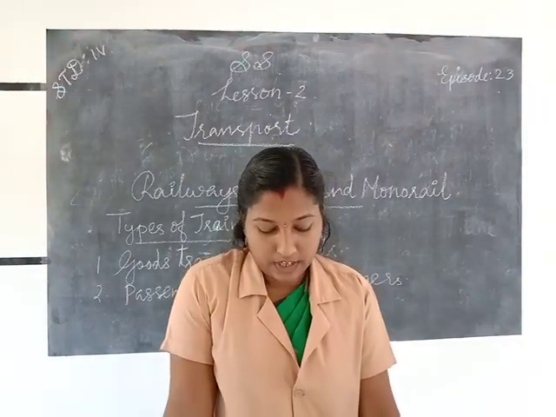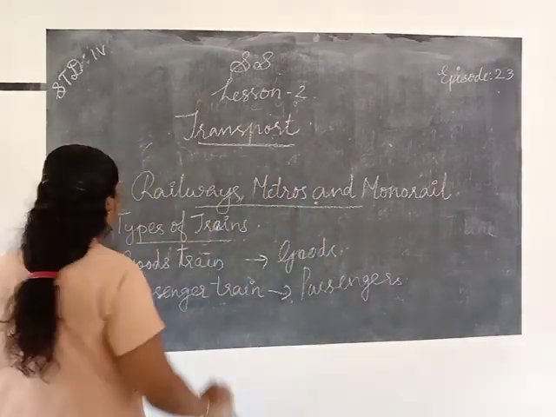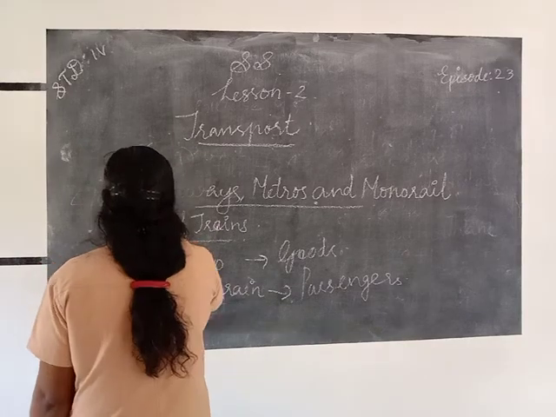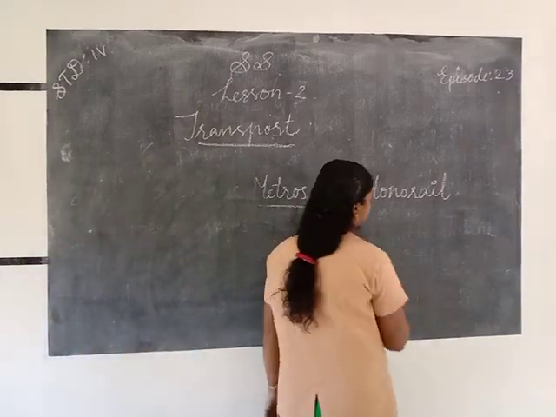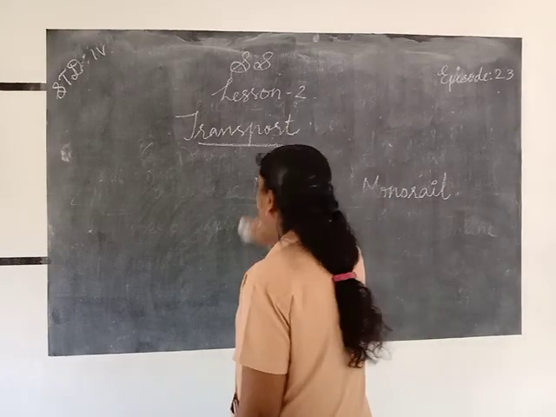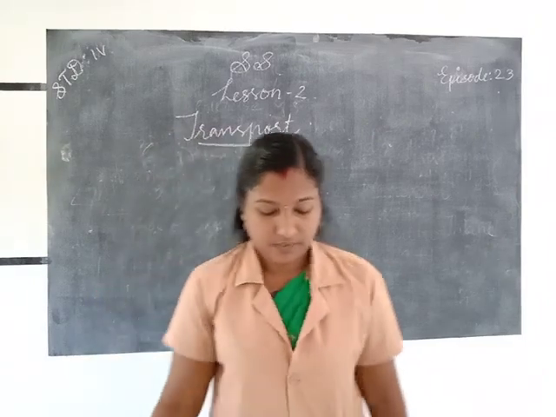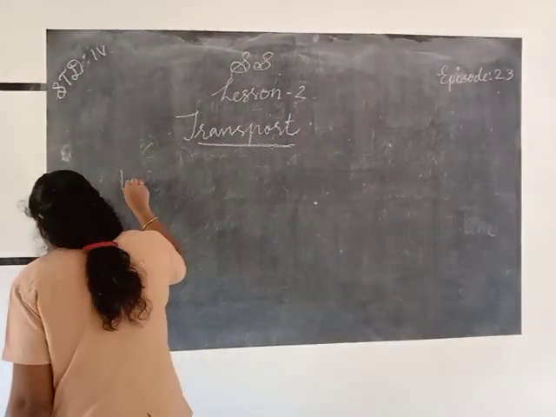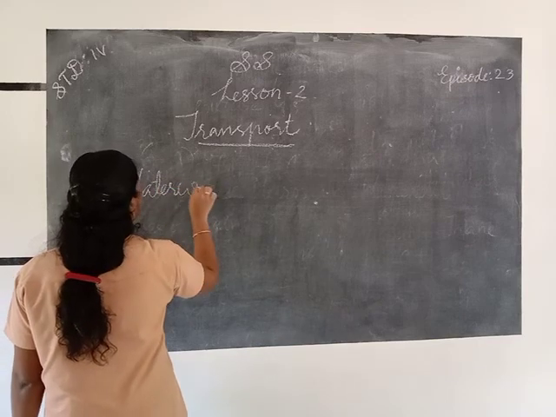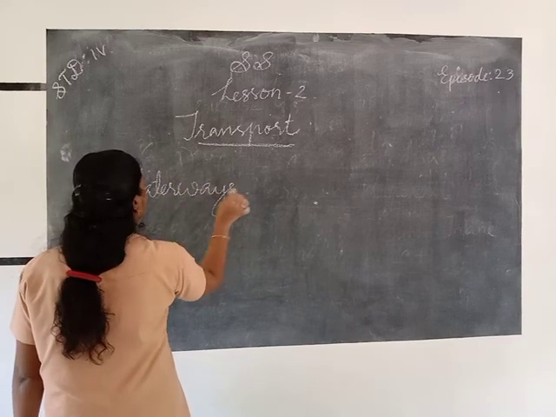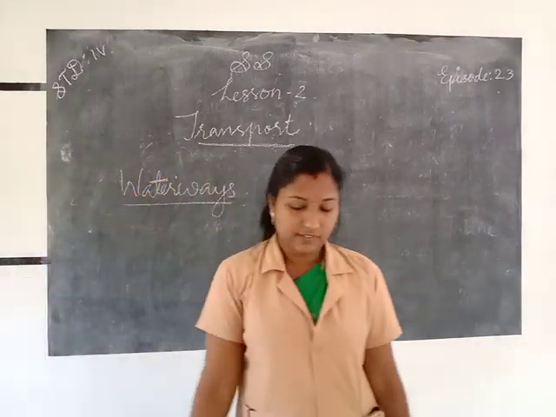Next we are going to learn about waterways.